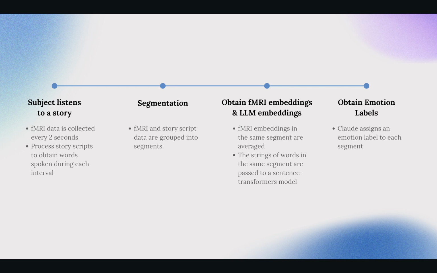Lastly, we need to obtain emotion labels. We use Claude to assign an emotion label to each segment based on its text content. For a subject and a story they listen to, there will be 2 datasets in the end: fMRI embeddings and large language model embeddings, and their emotion labels.